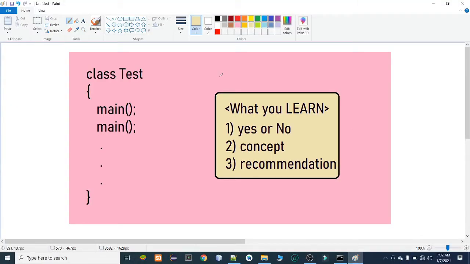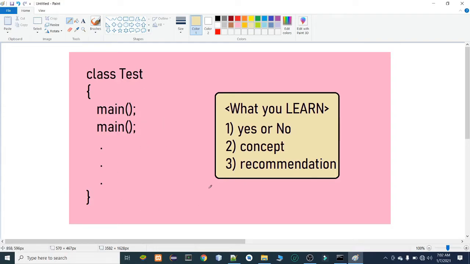In today's video, you are going to learn something new which is important for your interview room as well as your concept building. Generally, we are habituated to writing a single main method inside a single class. So here the question is, can we declare more than one main method inside a single class?